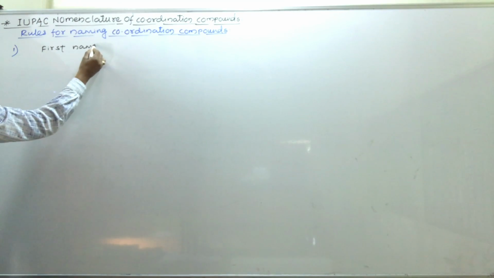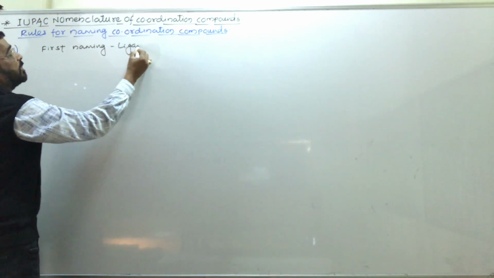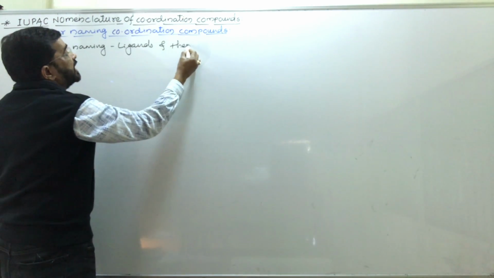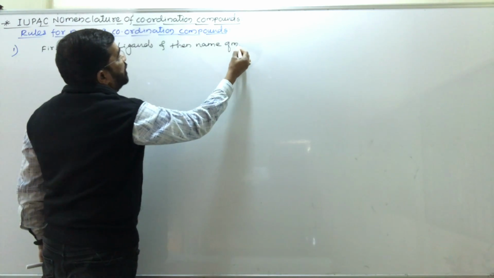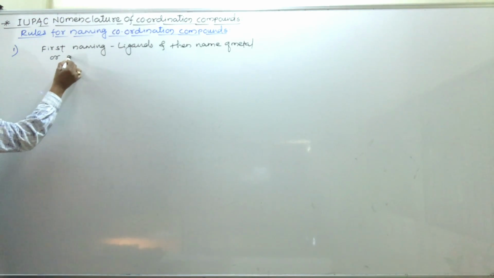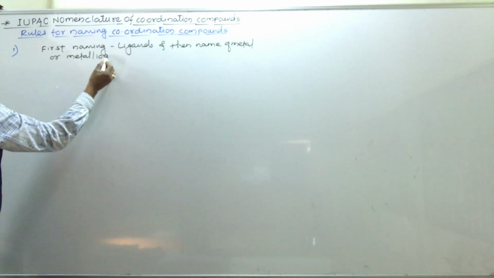the ligands are named, and then the name of the metal or metal ion is indicated.